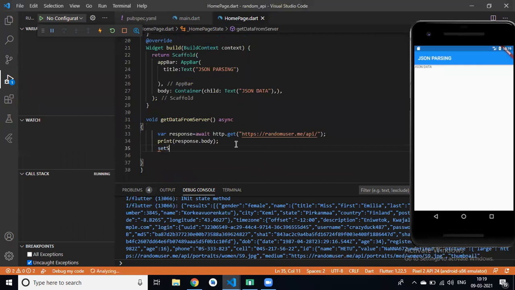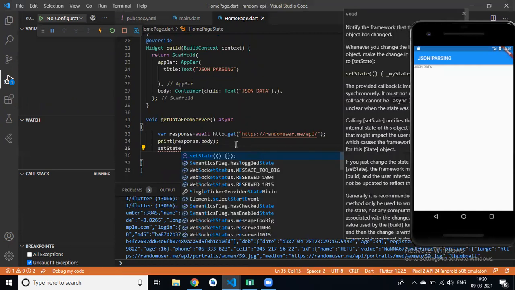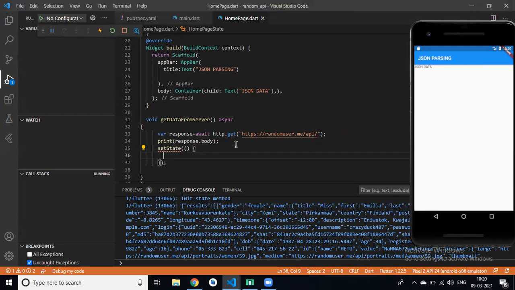Why set state? Can you please explain, Sanawaj? What is set state? Use it to change the state of any variable in the application. Yes. State. In set state